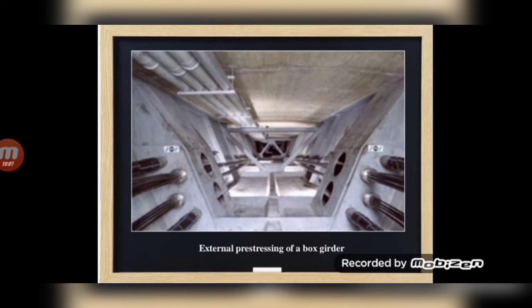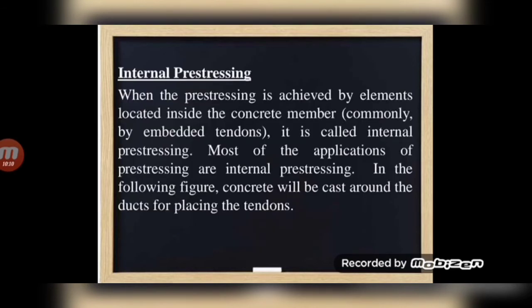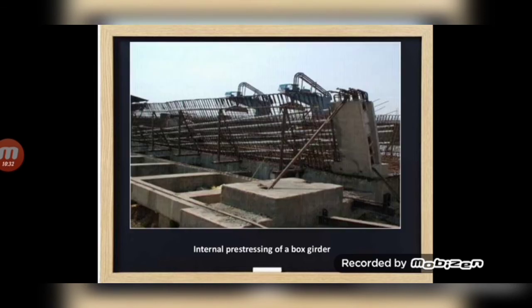Okay. Next one, internal pre-stressing. When the pre-stressing is achieved by elements located inside the concrete member, commonly by embedded tendons, it is called internal pre-stressing. Most of the applications of pre-stressing are internal pre-stressing. In the following figure, concrete will be cast around the ducts for placing the tendons. So mostly we are using the internal pre-stressing. See the figure. This is internal pre-stressing of a box girder.